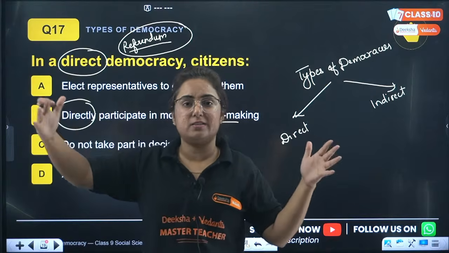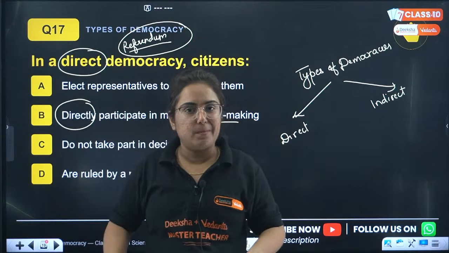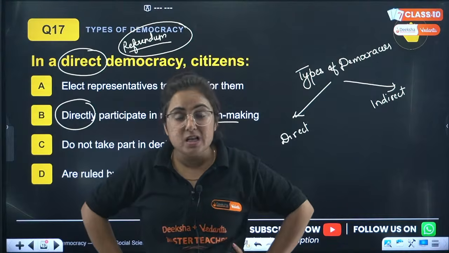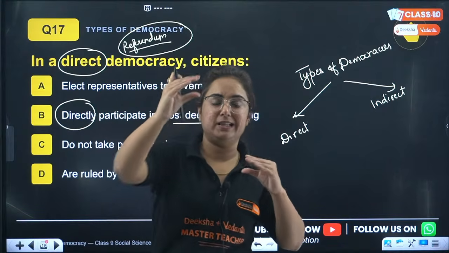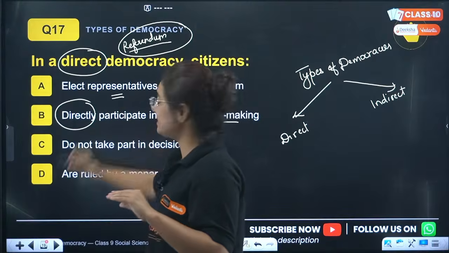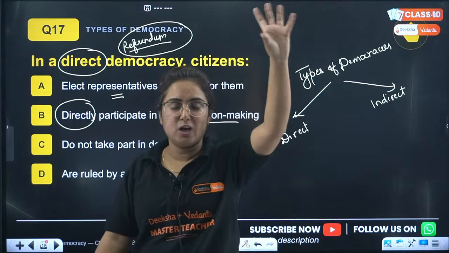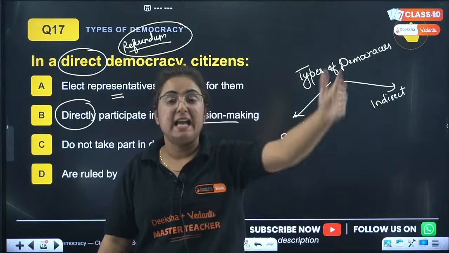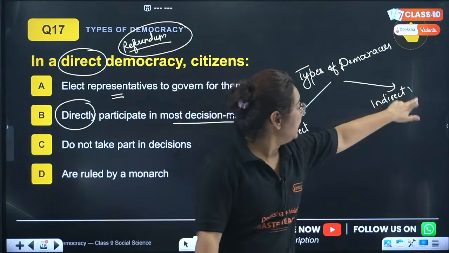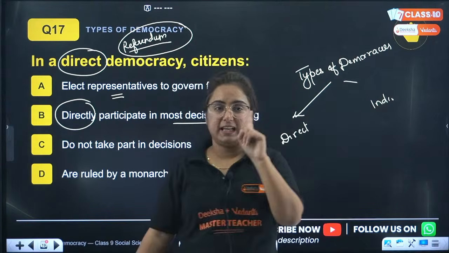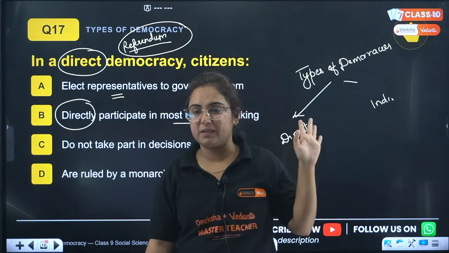However, indirect democracy: 121 crore Indians cannot go daily and take part in the democracy. Then what happens? We choose our representatives, and those representatives represent us in the law-making process, and hence it is known as indirect democracy. Get it? So this is the explanation.